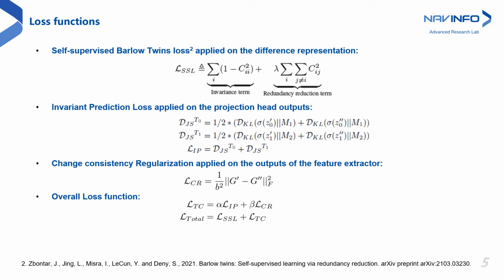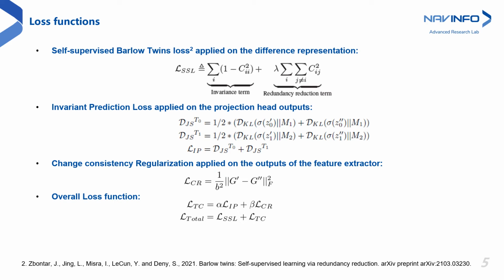Loss functions. First, we employ Barlow-Twins loss on the difference representation to train the pre-training model to learn representations belonging to the changed region in a self-supervised way. Then, we propose two loss functions to tackle the noisy changes in the images. One, invariant prediction, and the second one is change consistency regularization. The invariant prediction explicitly enforces invariance under augmentation between the intra-view features so as to make the predictions of the semantically similar samples to be similar irrespective of the different lighting conditions.